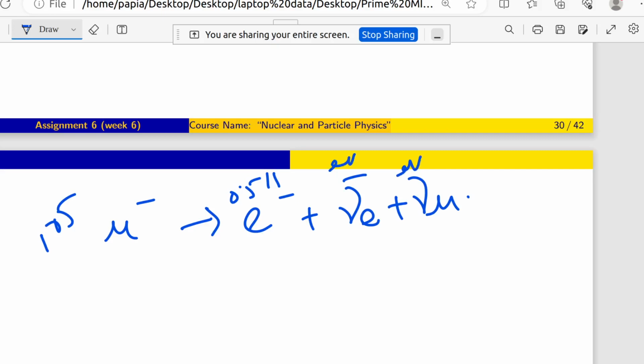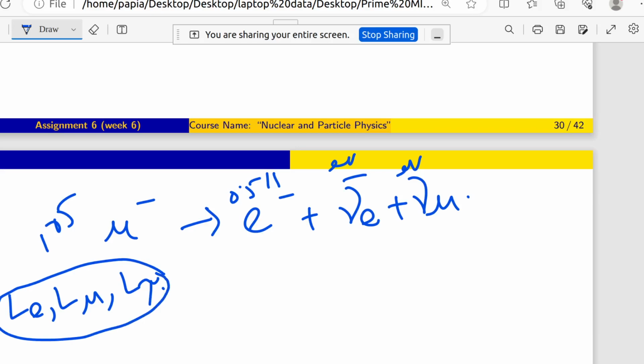As a whole the energy is conserved here, so energetically there is no problem in that expression. But you can see that this is a weak interaction because neutrinos are produced in the outgoing particles. So we have to check Le, L mu and L tau, these three independently and separately, because in weak interaction each and every type of lepton quantum number should be conserved separately and independently. So let's say I have that type of interaction.